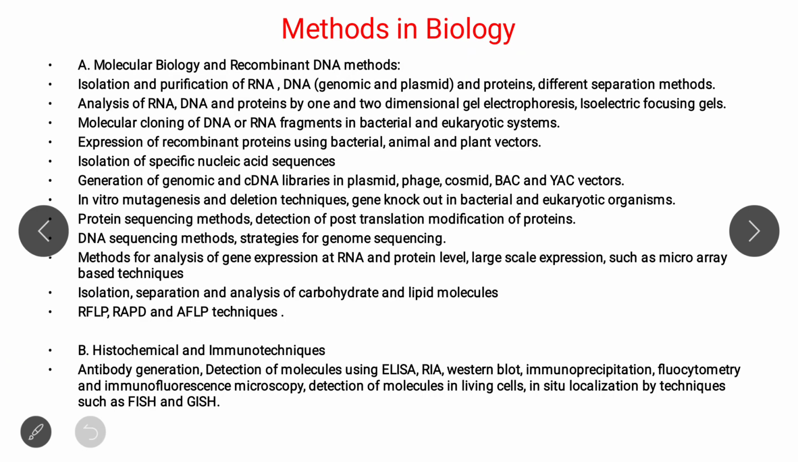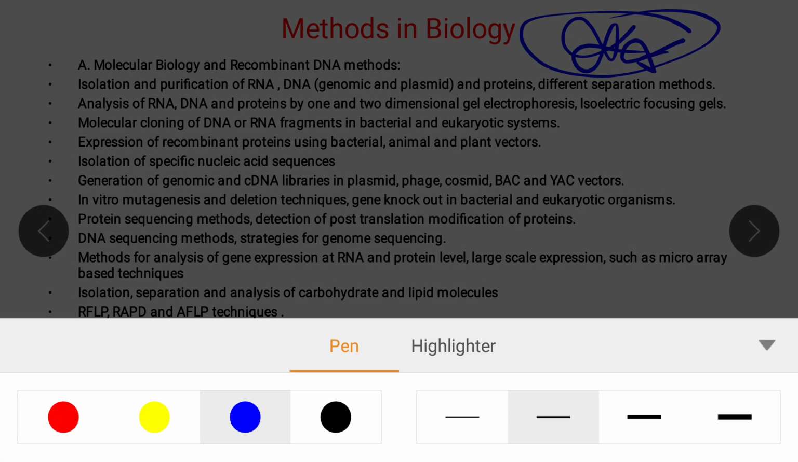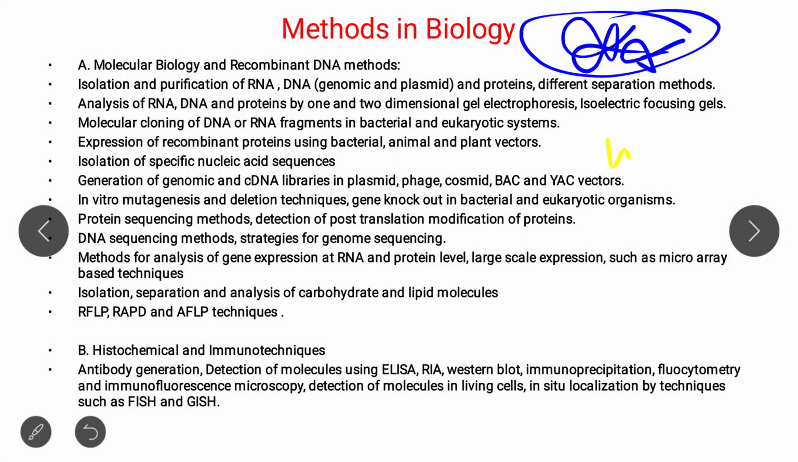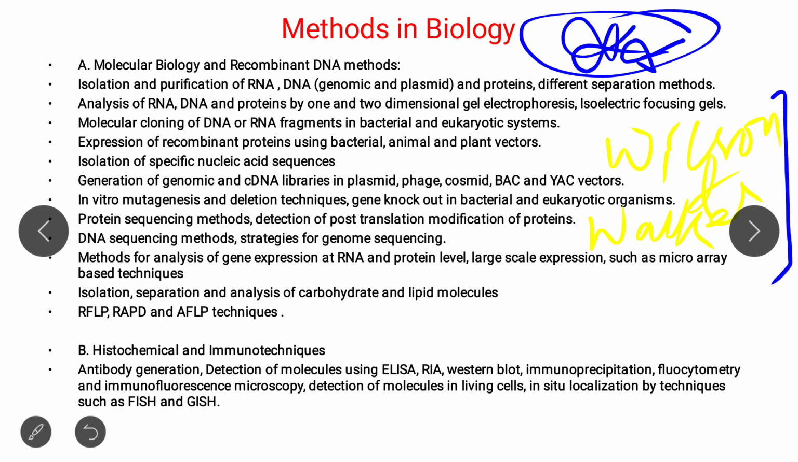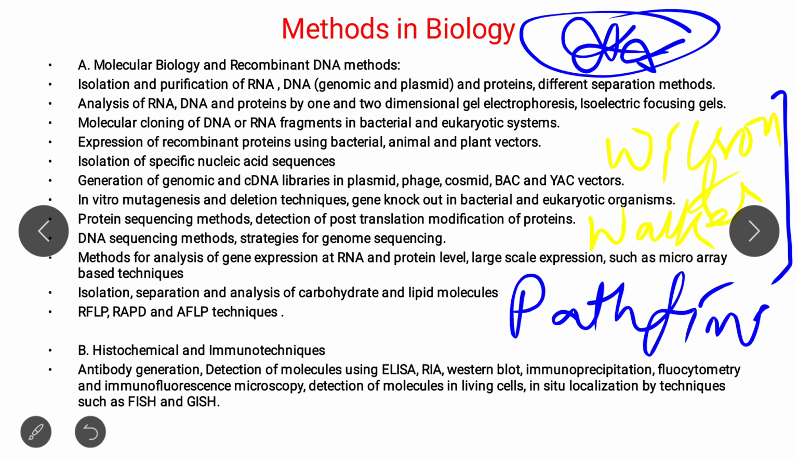And the last very important module is methods in biology. First of all, I want to mention that for methods in biology, you can follow Wilson and Walker. Wilson and Walker book, very good book. Or if you find this book very hard, then you can buy Pathfinder, the Molecular Biology and Biophysics book. Very good books. You can find them easily.